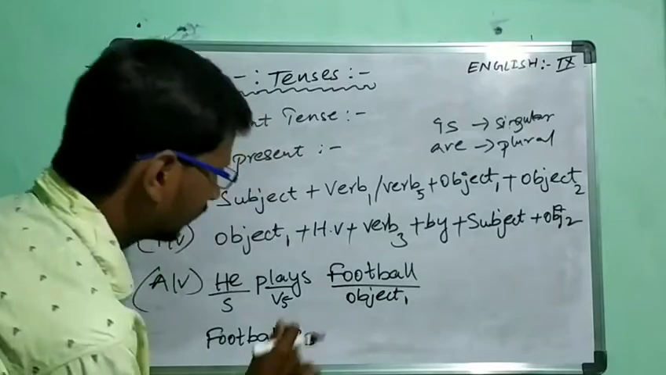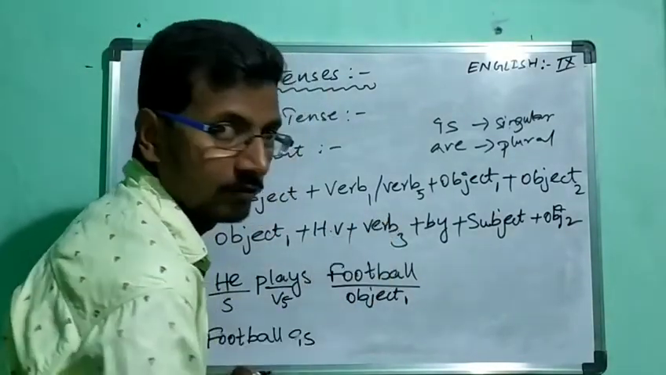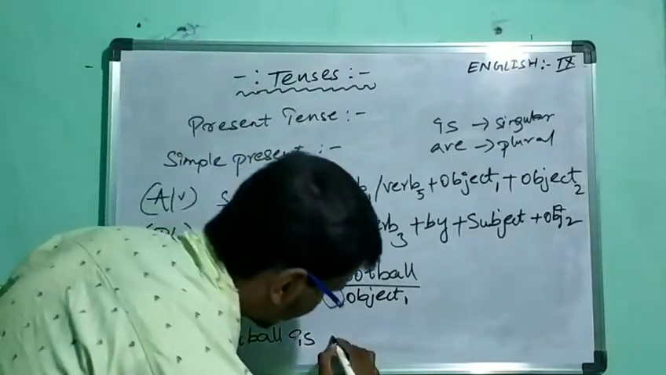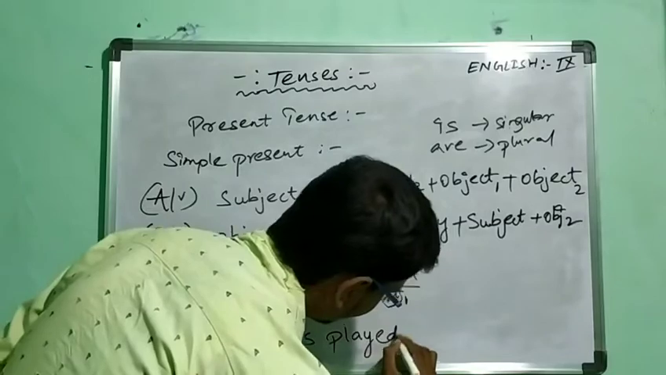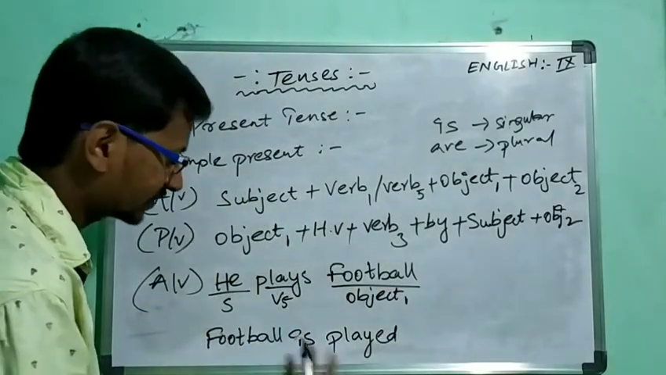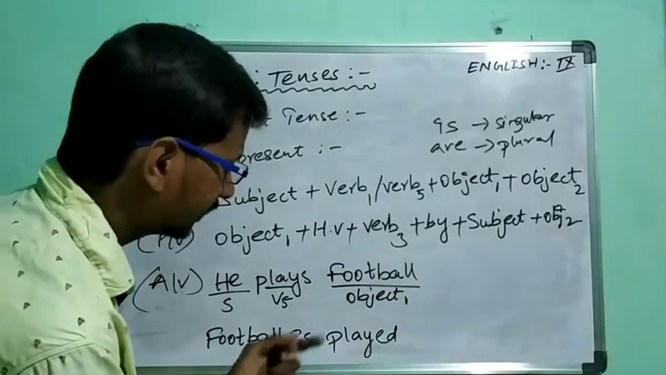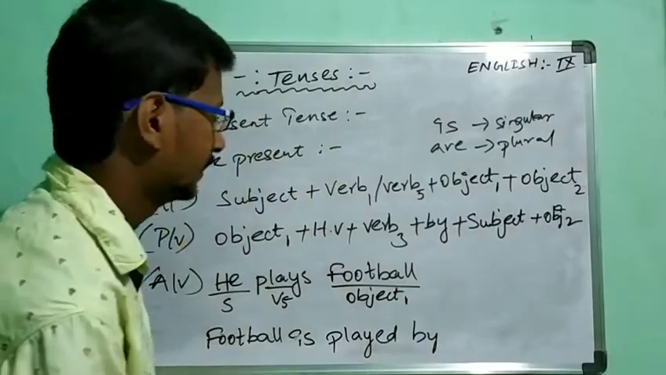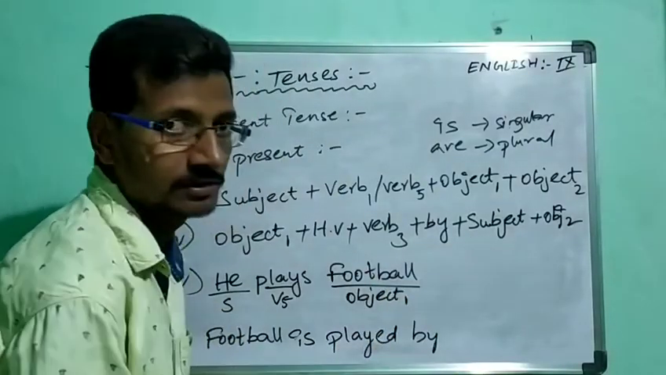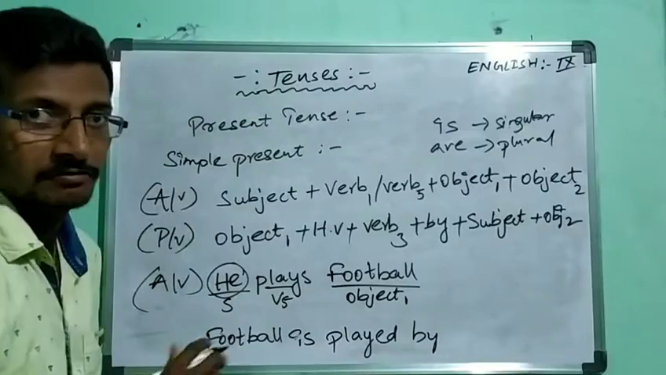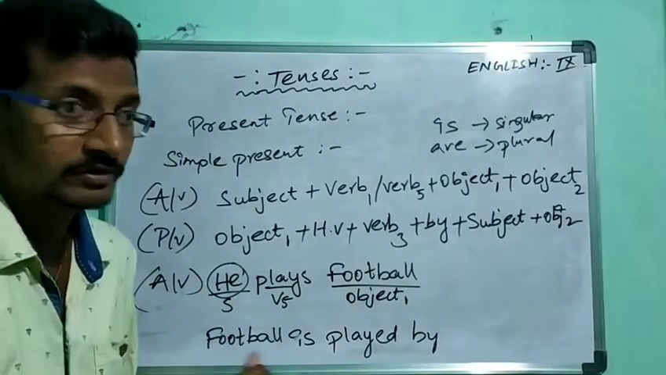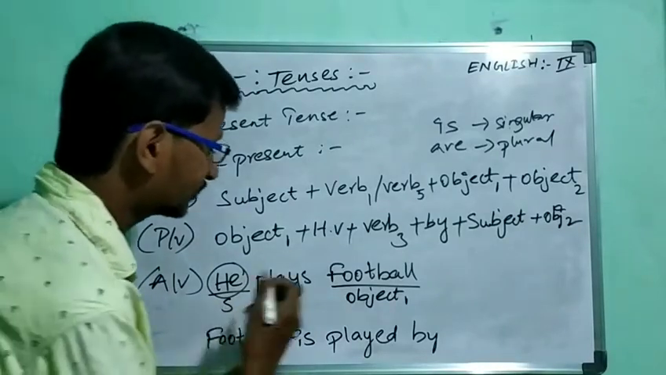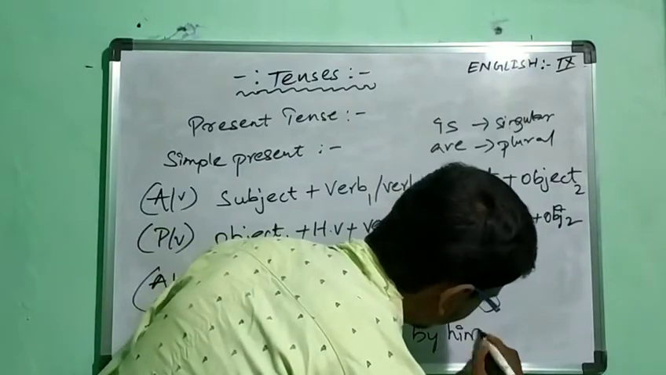Then next, after that onwards, what are we having? Verb 3. So verb 3 of play, played. Then next, football is played. The next one, what are we having? By. So we should put by. Then next onwards, subject. So we are having he in the active voice. So we should change that subject pronoun into the passive voice pronoun. So that is him. He will be changed as him.